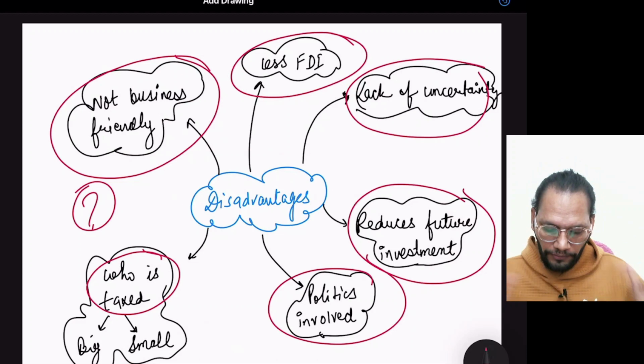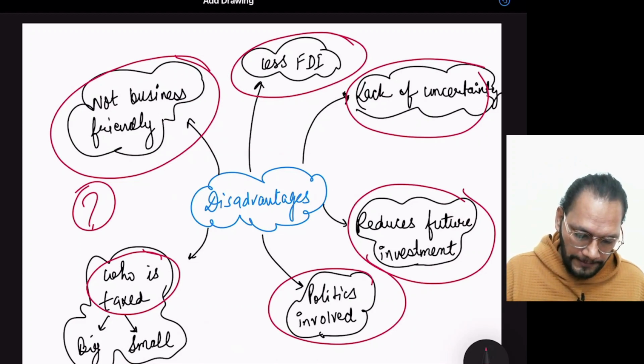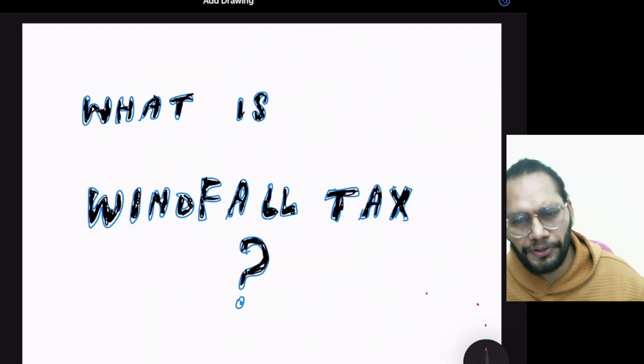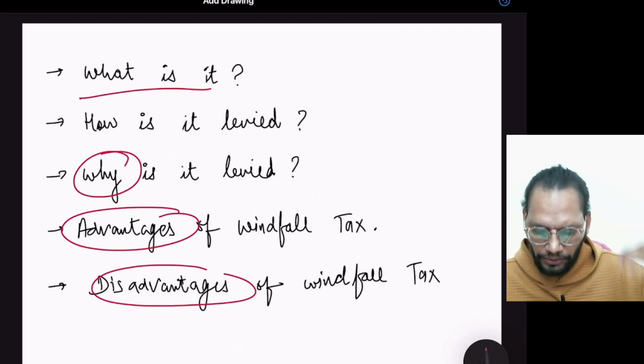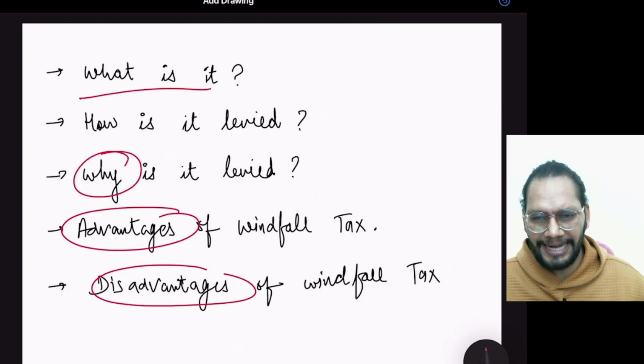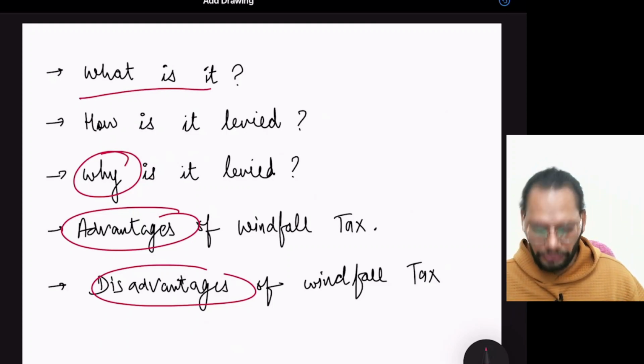So this is all for these windfall taxes, and I think this is sufficient for you to understand the basic concept of this, and I hope you got the point. What this is, how this is levied, why this is levied, advantages and disadvantages. So that is all for the day.